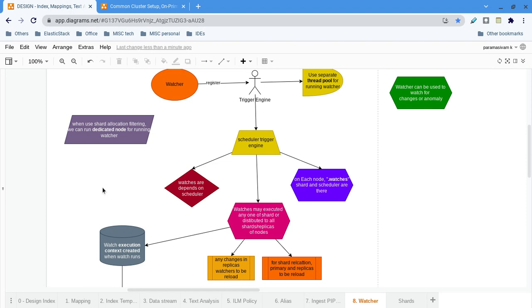Now, if you have a large number of watchers, with very complex transform logic, or many inputs, outputs or actions, then obviously why don't you have a dedicated node itself? In that case you can have a dedicated node. So let me put in some other color, okay, it is not caching, right?